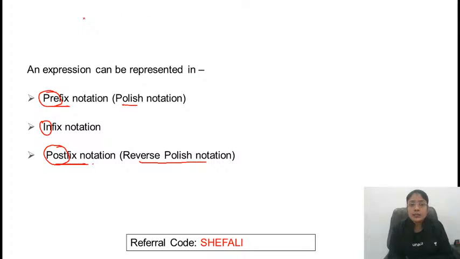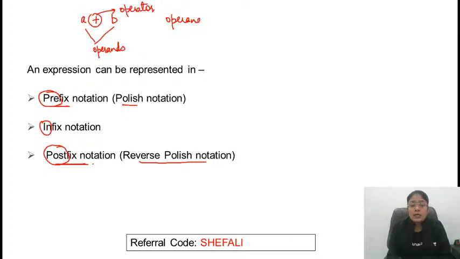First of all, let's identify what can be present in an expression. For example, I am writing some expression a plus b. Normally expressions are of this type: 2 plus 3, 5 into 10, something like this. So a plus b, what are this a and b? A and b are known as operands, and this plus is nothing but the operator. So whenever you have some expression, the characters can be divided into operands or operators.